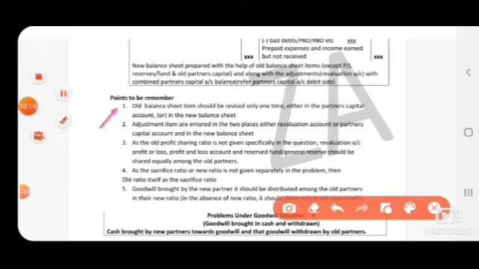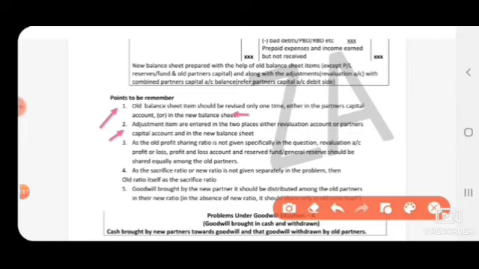First, whole balance sheet items should be revised only one time, either in the partner's capital account or in the new balance sheet. So the old balance sheet you will get in the question itself. In the old balance sheet, 3 items: old partners' capital, reserve fund, general reserve, and profit and loss account are transferred to the combined partners' capital account, and the remaining assets and liabilities are transferred to the new balance sheet.